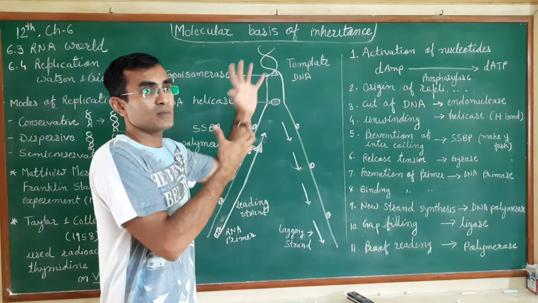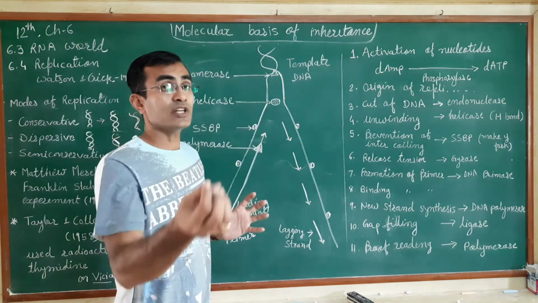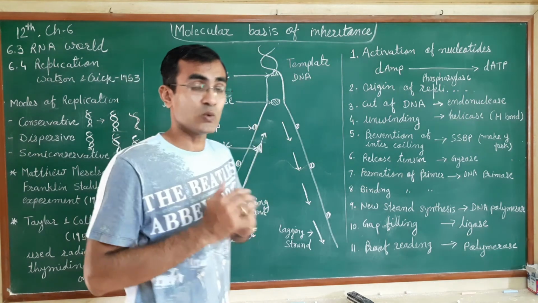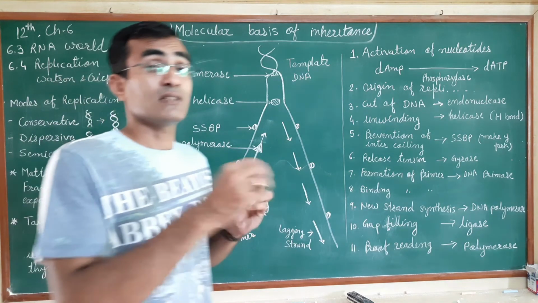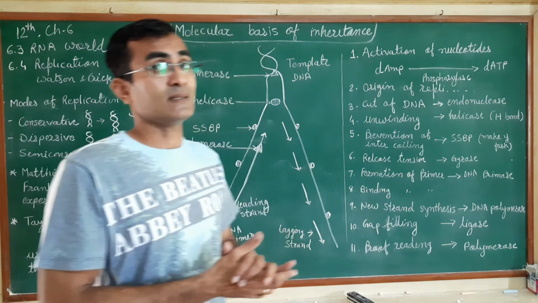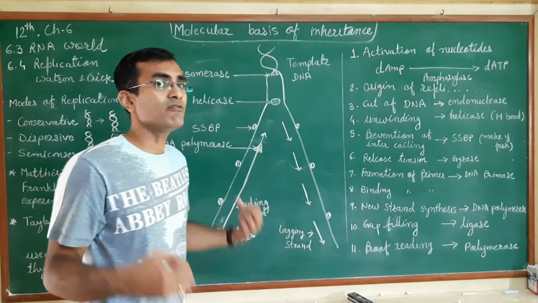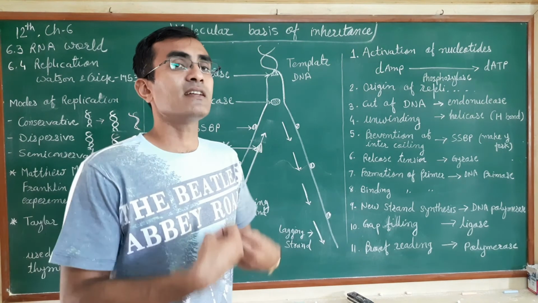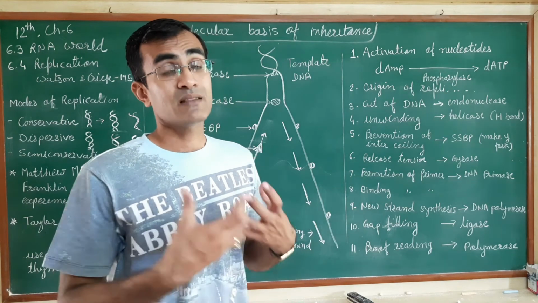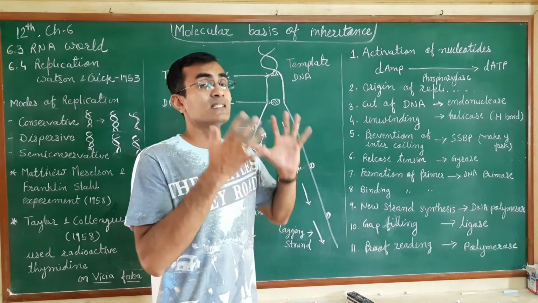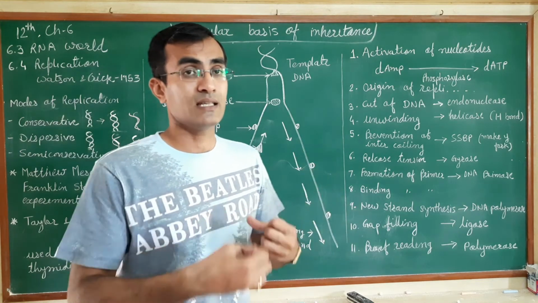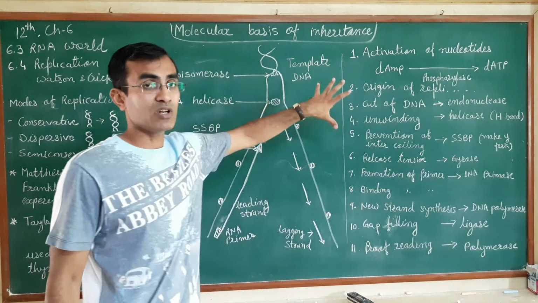Hence the location of replication in a eukaryotic cell will be the nucleus, whereas in a prokaryotic cell it will be in the cell where the DNA is present. And when the cell divides, each cell has the same kind of DNA. That is why just prior to cell division, the DNA needs to double in number in that particular cell.